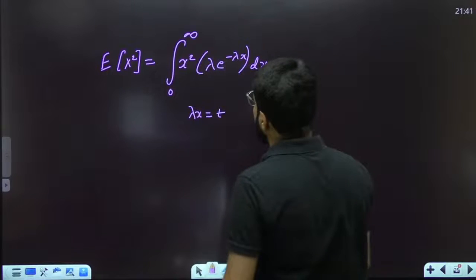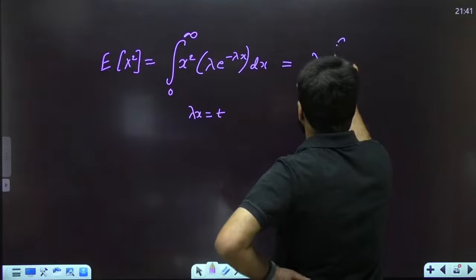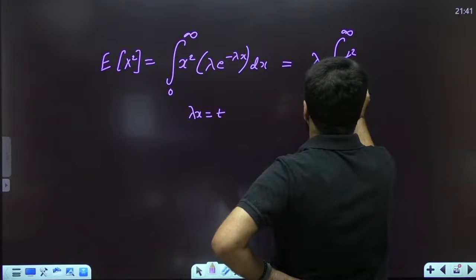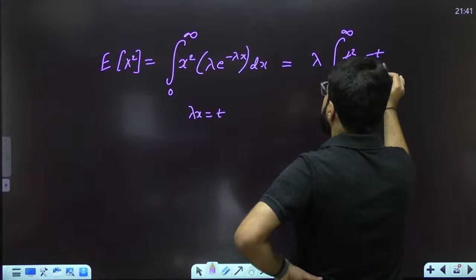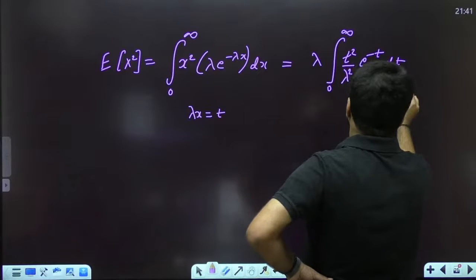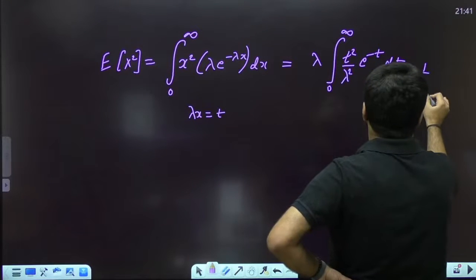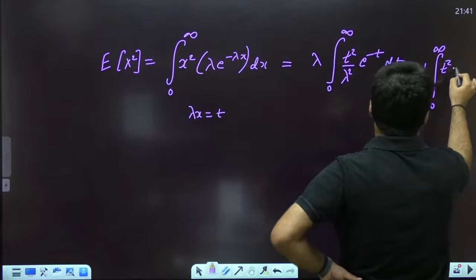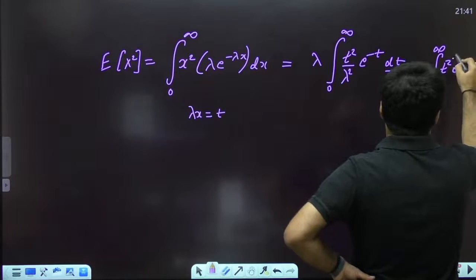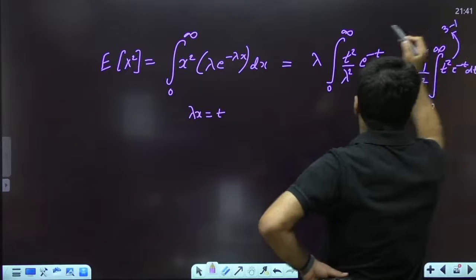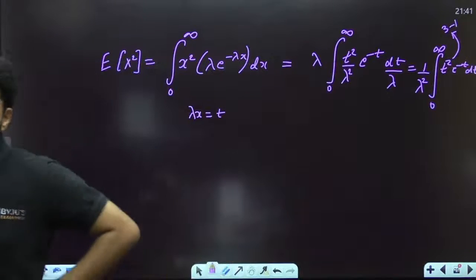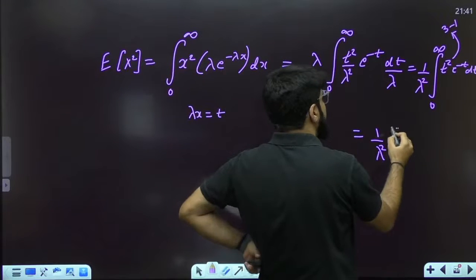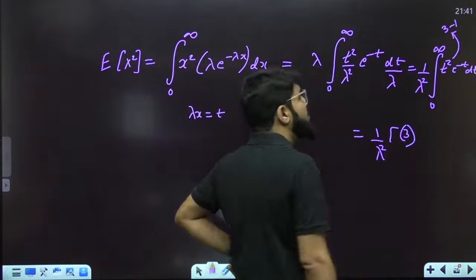If I put lambda x equal to t, there is a lambda outside, and the limit is unaffected. x square will become t square by lambda square, e power minus t, and dx will become dt by lambda. So one of the lambda got cancelled. I still have 1 by lambda square outside. Integral 0 to infinity t square e power minus t dt, and this t square can be written as t power 3 minus 1. So this is equal to 1 by lambda square into gamma 3.